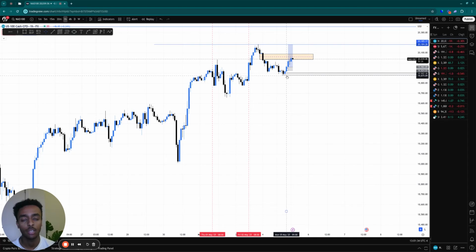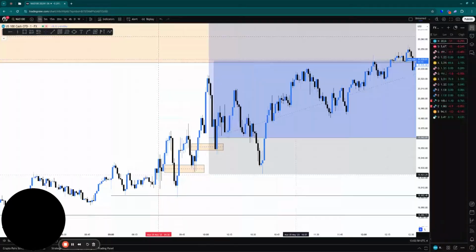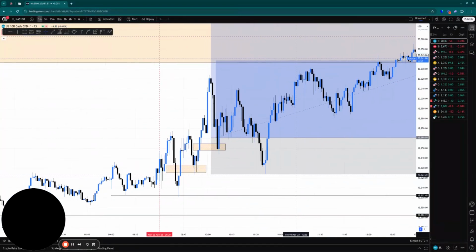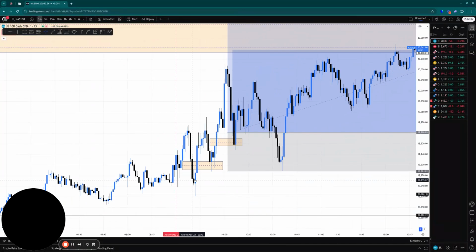So when do we go bullish? We go bullish. Bruh, this is the second time that this is happening. But we go bullish at 9:45. This is where we can enter. So now we look for entries.